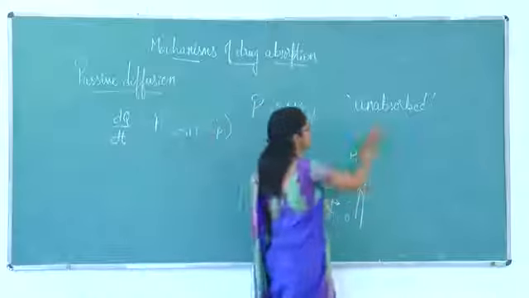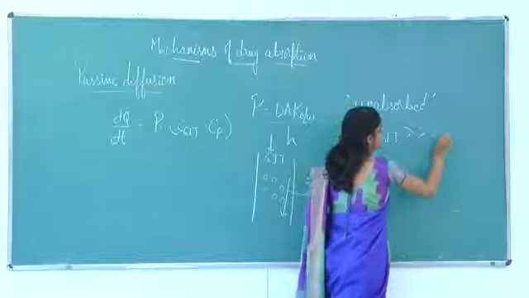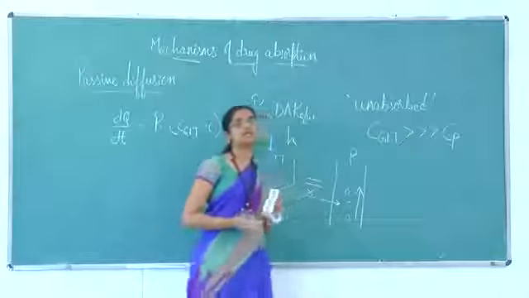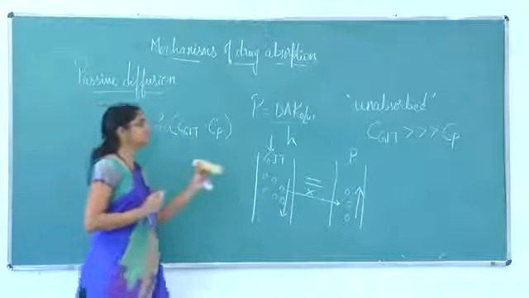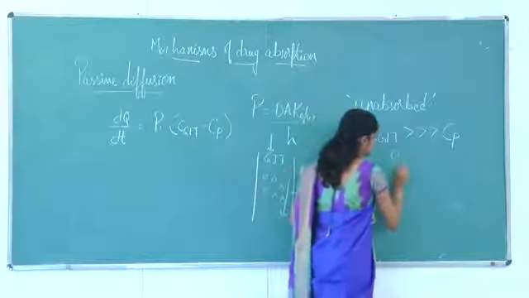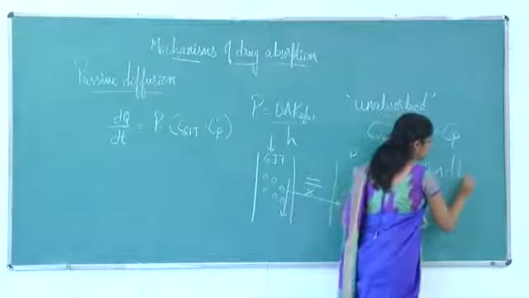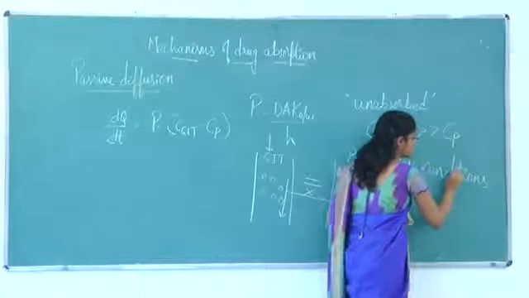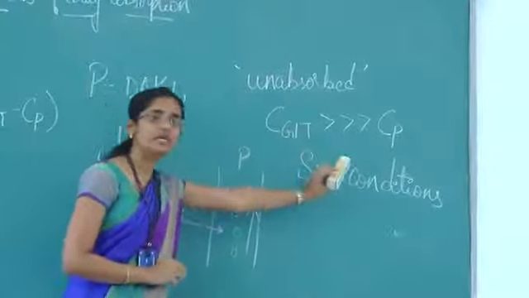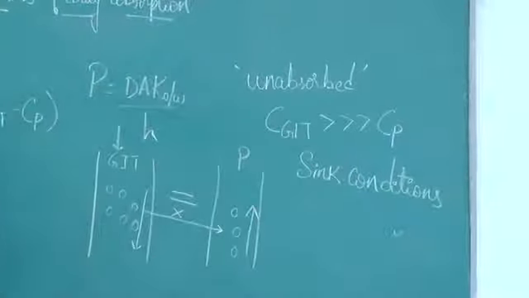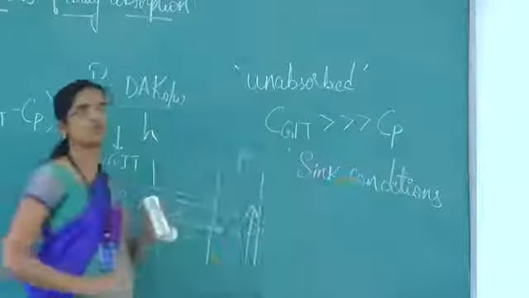The reason for this is that the concentration of the drug in the GIT is always maintained very much higher than the concentration of the drug in plasma. This can be explained by a term known as sink conditions. Sink conditions is a term which explains why the concentration of the drug in the GIT is always greater than the concentration of the drug in plasma. So what do we mean by sink conditions?